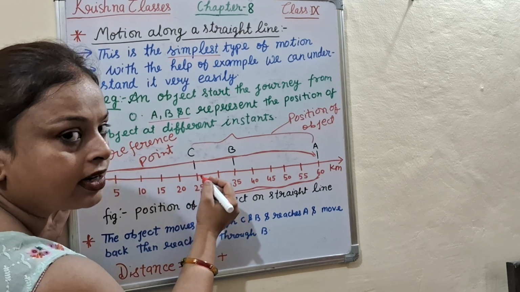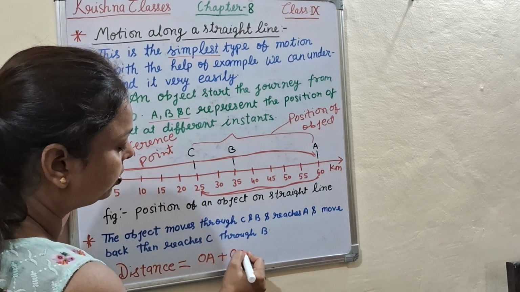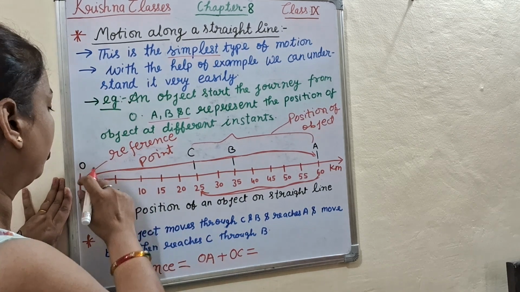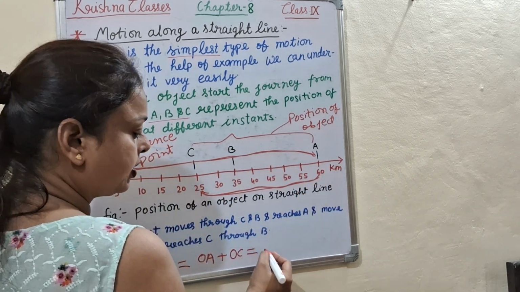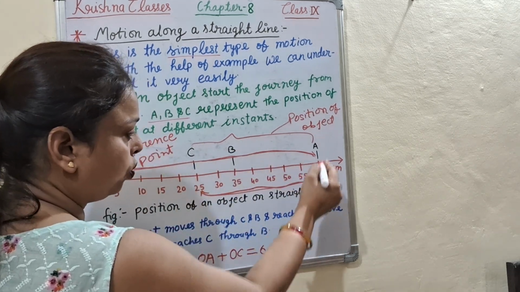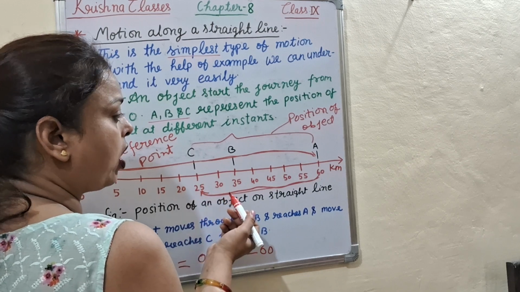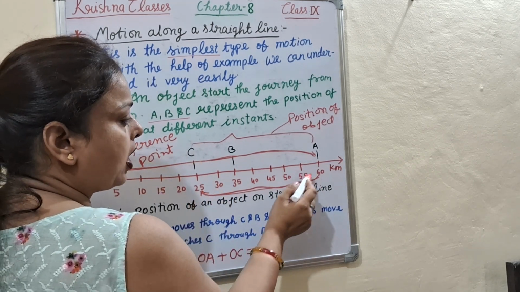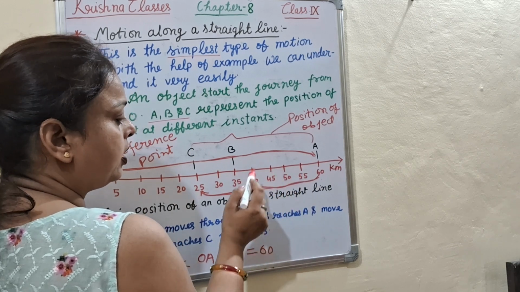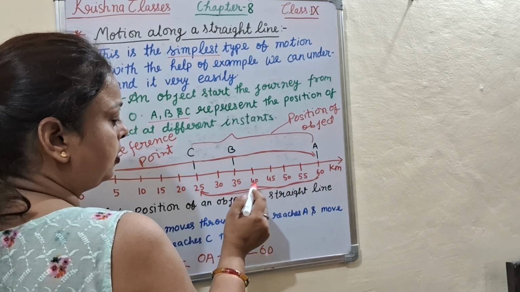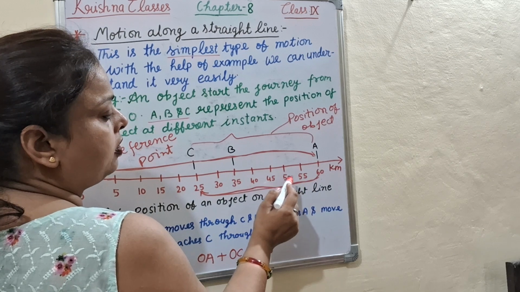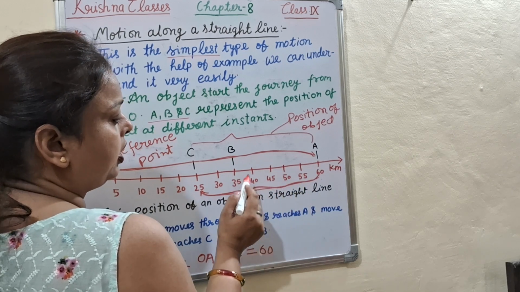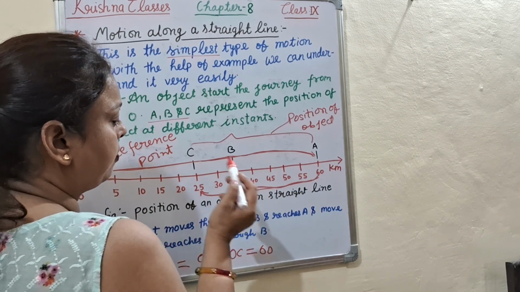The last point is C now. OA plus OC is equal to OA, 60 kilometers, plus OC. OC is how many kilometers? 5, 10, 15, 20, 25, 30, 35.